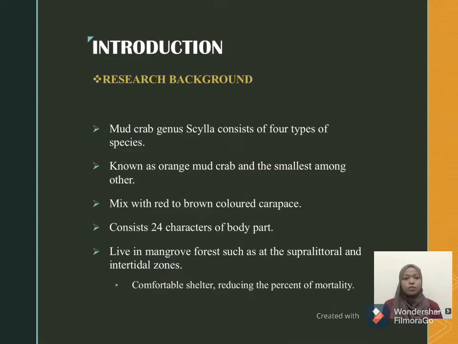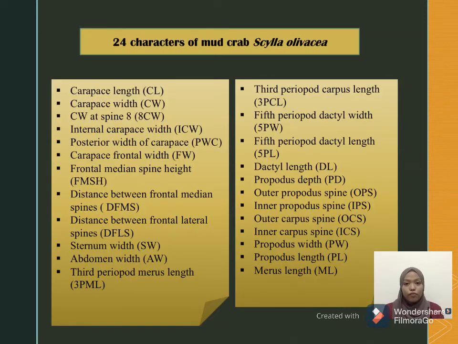This species is mostly found in the mangrove forests, such as in the supralittoral and intertidal zones. This is because their environment surroundings are appropriate for the mud crabs. It also provides comfortable shelter, can maintain the number of mud crabs, and reduces the percent mortality of mud crabs. So, these are the 24 characters from mud crab body parts.